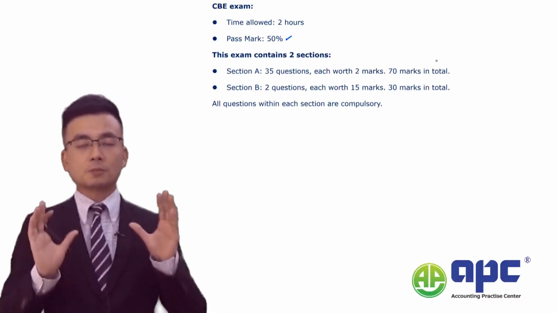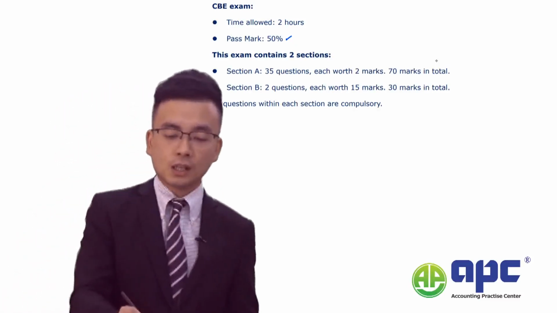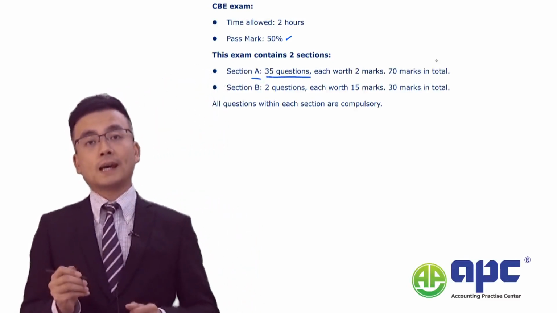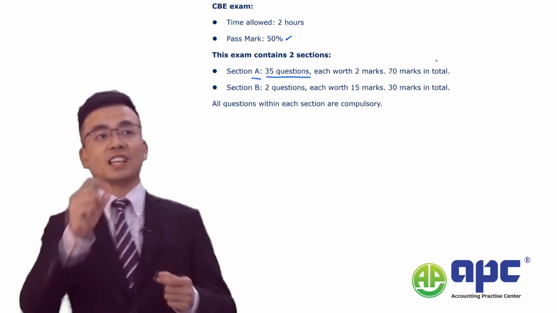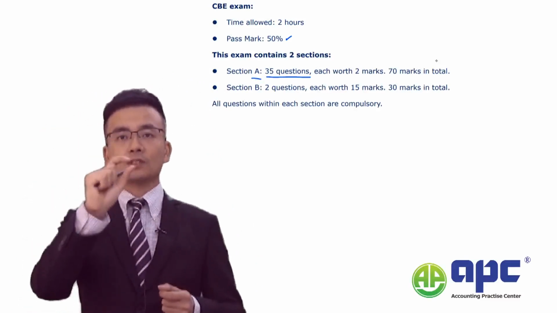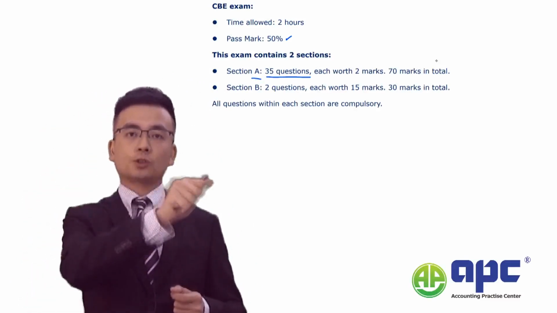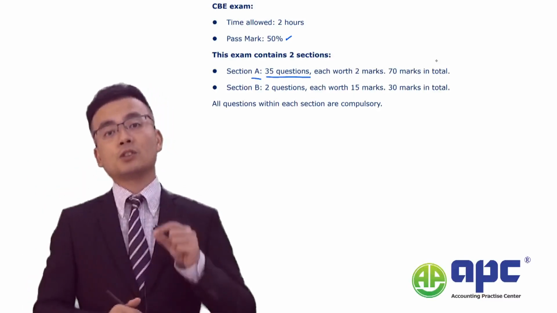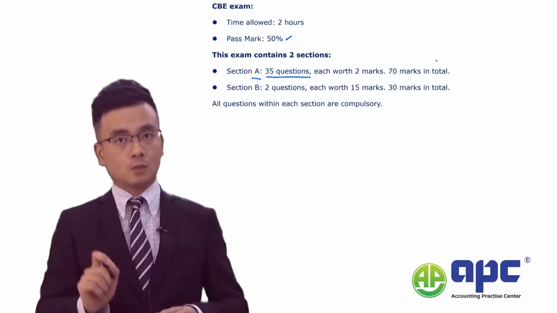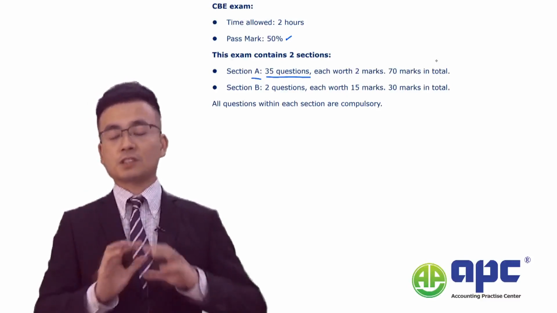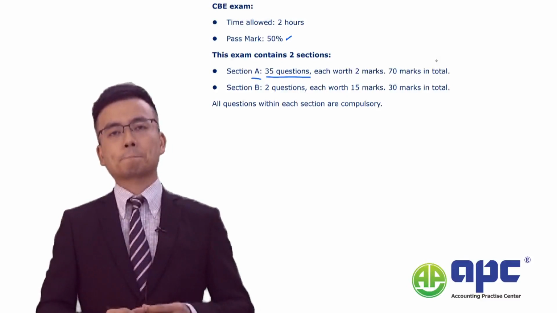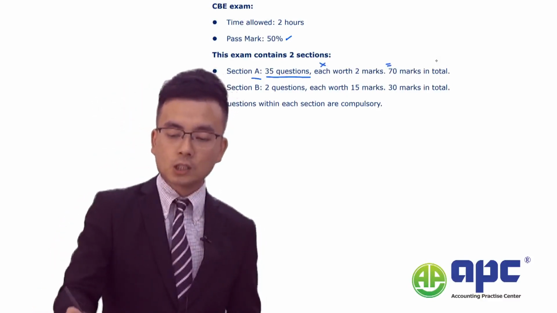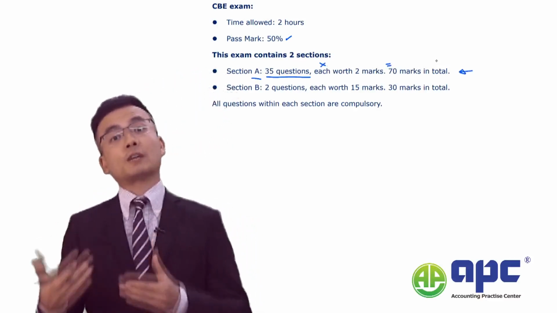Now, the exam has been divided into 2 sections. Section A has 35 multiple choice questions. They could be asking you to select one answer or 2 answers, or clicking on true or false, or inserting numbers, but you're not required to insert words. Inserting narrative is not required by the FA. So 35 times 2 marks each equals 70 marks in total for section A.